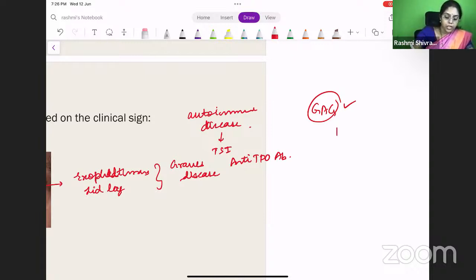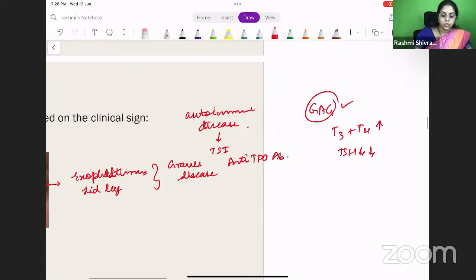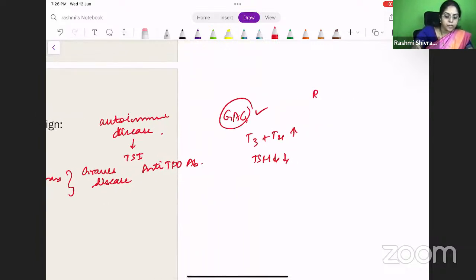In this, what will happen? The free T3 and T4 will be elevated and the TSH will be very much suppressed. Okay, T3 and T4 will be elevated and the TSH will be suppressed. So in this, what will happen? The radioiodine uptake will be increased. Because of the increased activity, the radioiodine uptake will be increased.